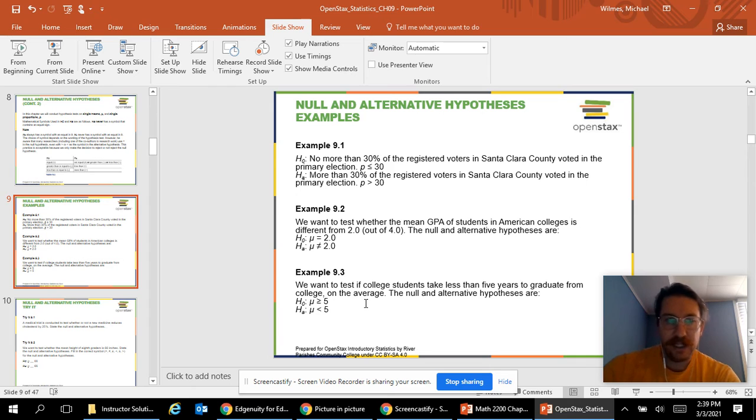We want to test if a college takes less than 5 years to graduate from college. So remember, the alternative is always what we want to prove. So the alternative is average is less than 5 years. The null would be average is bigger than or equal to 5 years. And then we would see what the data shows us.